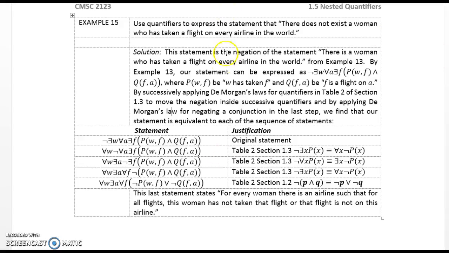The complement of there exists W for all A there exists F, P of WF and Q of F comma A, is our original statement.